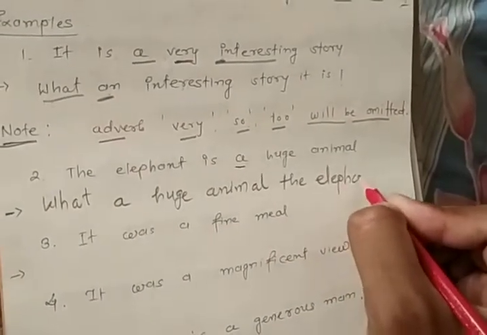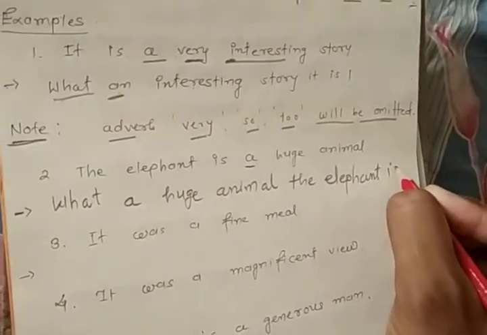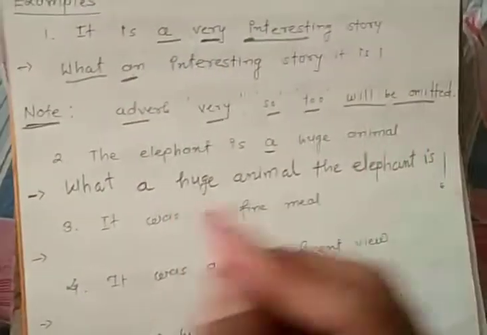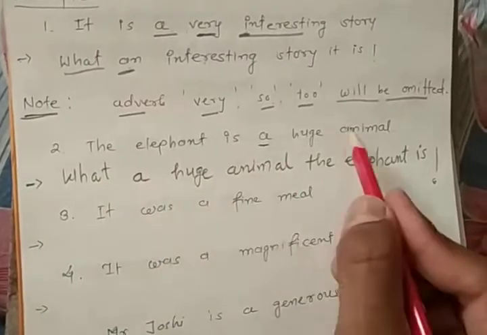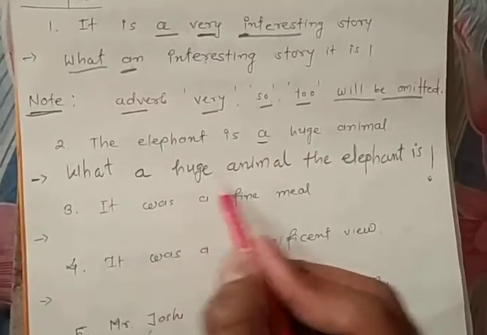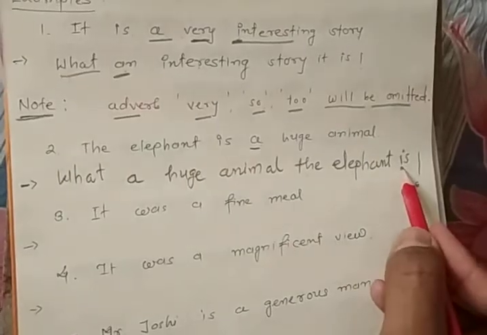As per the sentence formation, we need to follow this sentence. Exclamation mark. The elephant is a huge animal. So your answer: what a huge animal the elephant is.